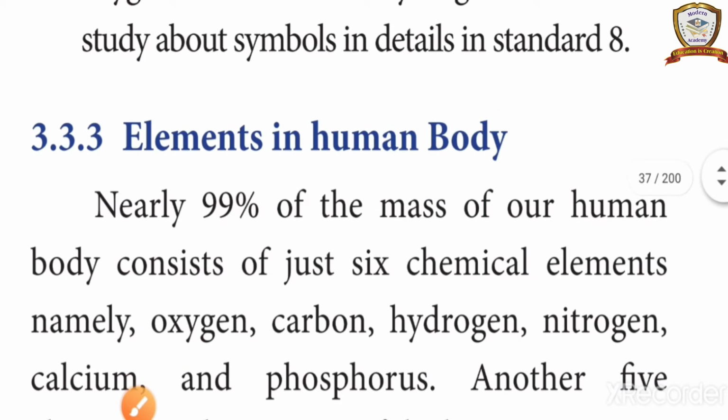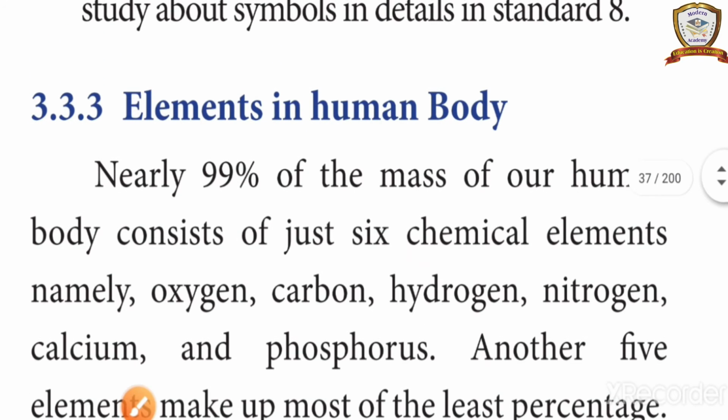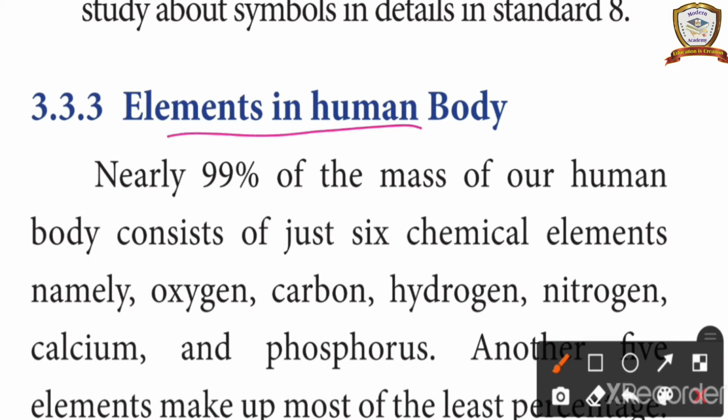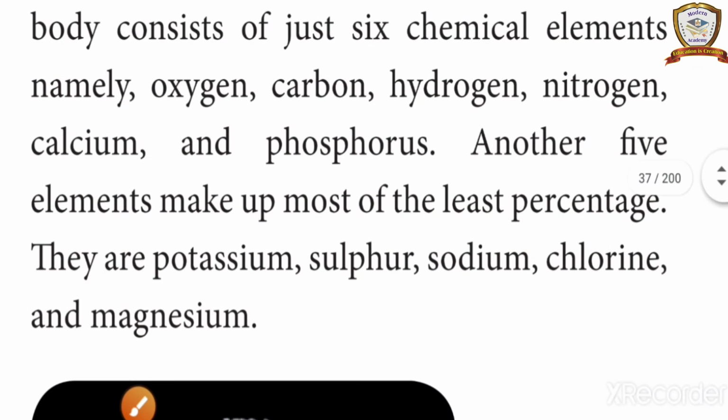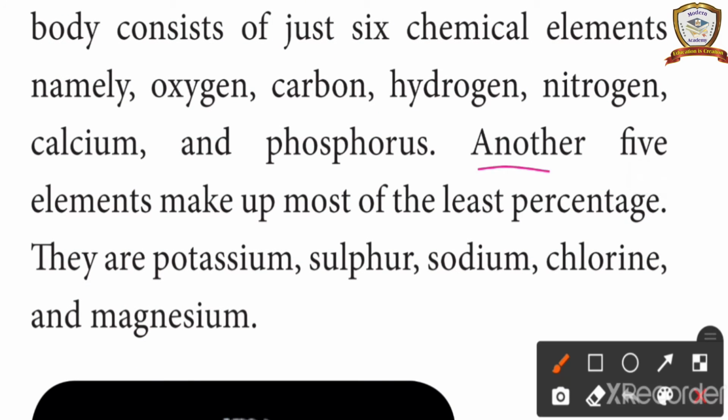Next, elements in the human body. Nearly 99% of our human body consists of just 6 chemical elements, namely oxygen, carbon, hydrogen, nitrogen, calcium and phosphorus. Another 5 elements making up the least percentage are potassium, sulfur, sodium, chlorine and magnesium.